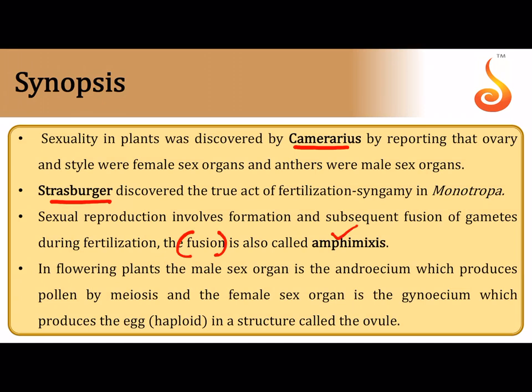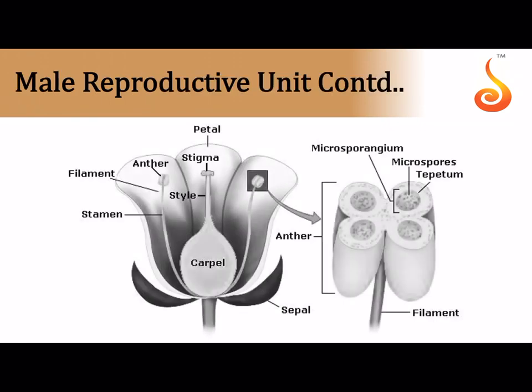And you all know, it goes without saying, that in flowering plants there is a reproductive organ called flower. In the flower, there is a male part which is called the androecium, and the female part which is called the gynoecium. So here you can see the male part, which consists of anther and filament, which is collectively referred to as the stamen, and the female part is called the pistil or the carpel. We had learned that in the pistil or the carpel, the swollen part is the ovary, the narrow part is the style, and the upper expanded part is the stigma. So the units of gynoecium are called pistil or carpel, and the units of androecium are called stamen.